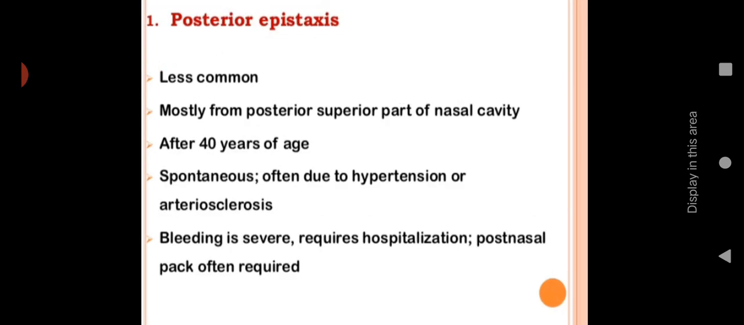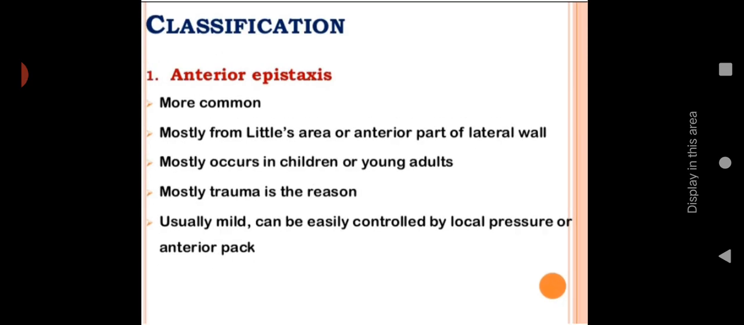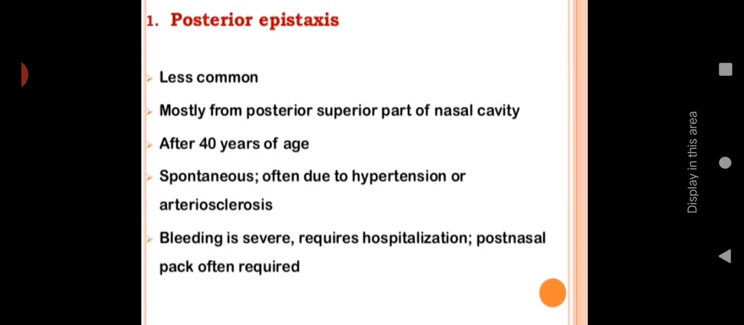Next is posterior epistaxis. It is less common. So anterior epistaxis is more common, and posterior epistaxis is less common. Mostly from the posterior superior part of the nasal cavity, so the superior or upper part of the nasal cavity, or from the sinus. It occurs after 40 years of age. Mainly you can see it above 40 years of age. Spontaneous, often due to hypertension or arteriosclerosis.